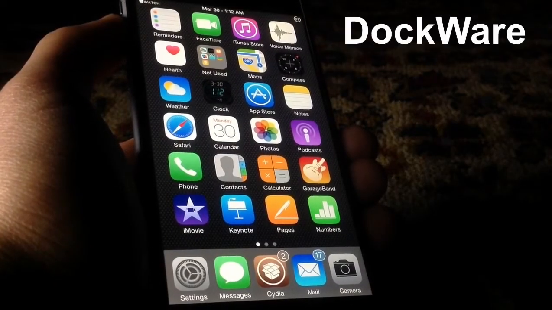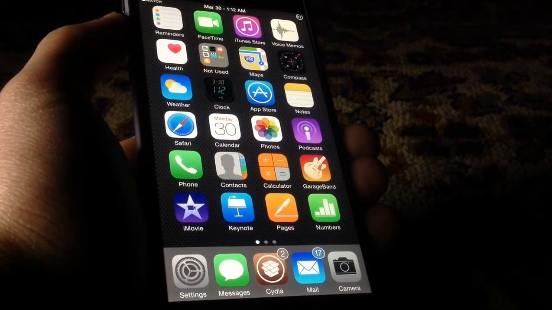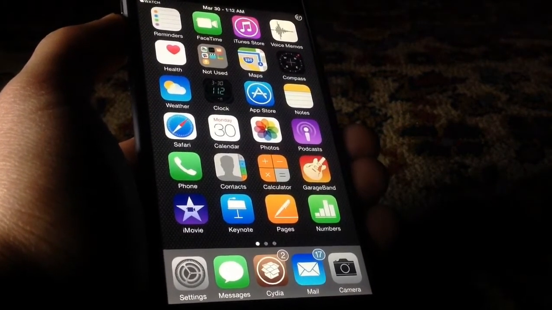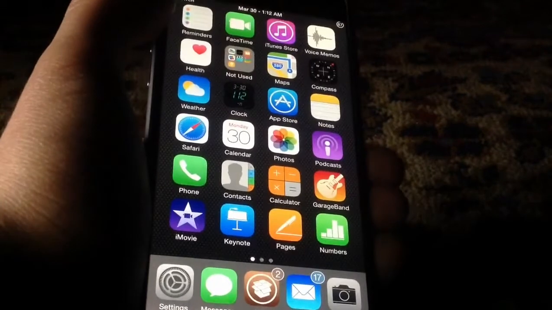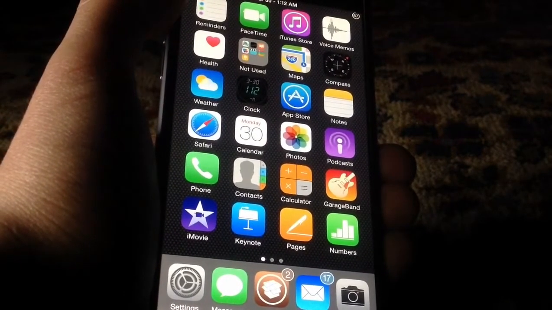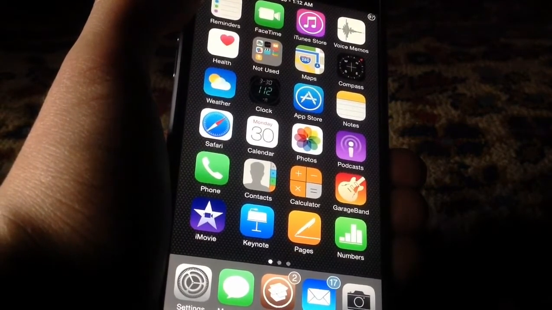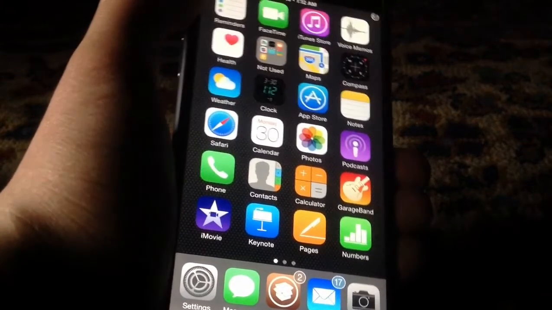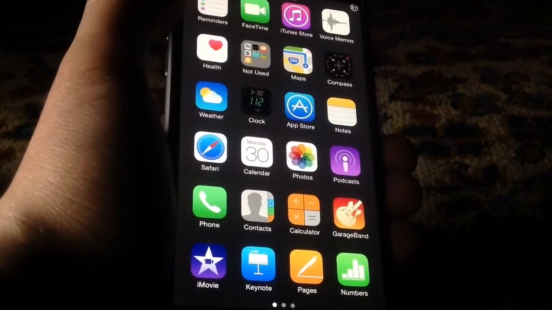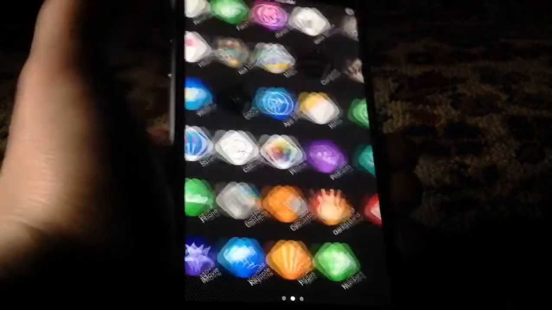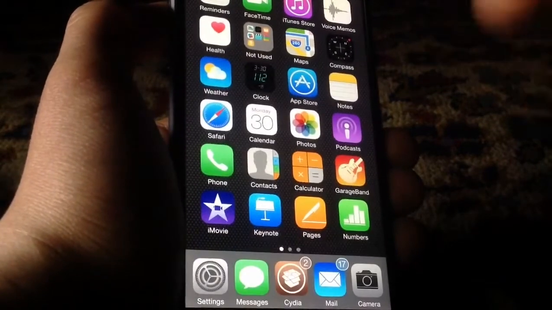Dockware allows you to have the dock visible inside applications, and allows you also to hide and evoke the dock on your springboard. So this is how it looks if you have the dock enabled, and this is the normal look. But let's say you invoke the action using an activation gesture, which I'll show you how to set in a second. I've set mine to double tap on the status bar. So if I double tap on the status bar, there you go. The dock disappeared. There's no more dock, and actually this looks pretty nice, and I'm keeping this. And if you double tap it again, it will come back in.